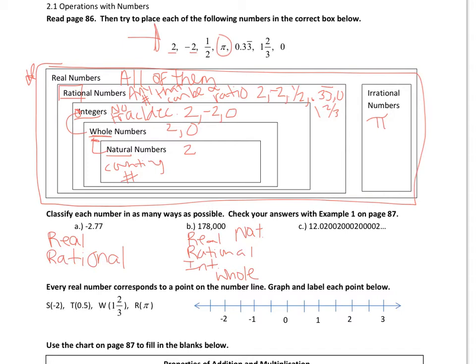In this case, I'm going top down, though. So this one is still real. It's not imaginary. But because it's 0.020020002000 and these dots mean that it keeps going, it's actually going to be irrational.